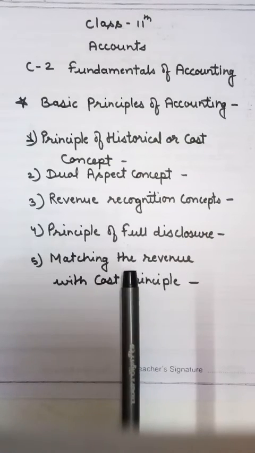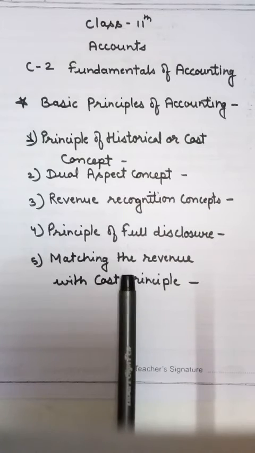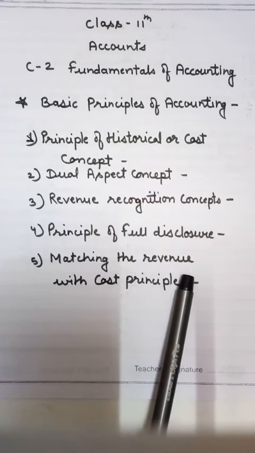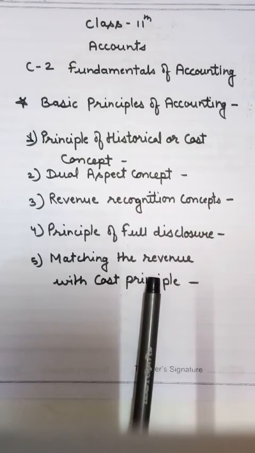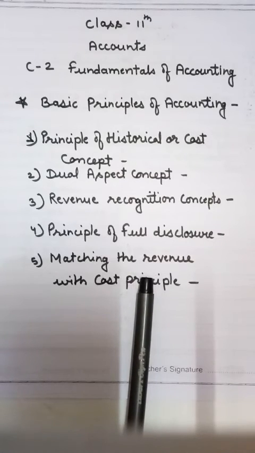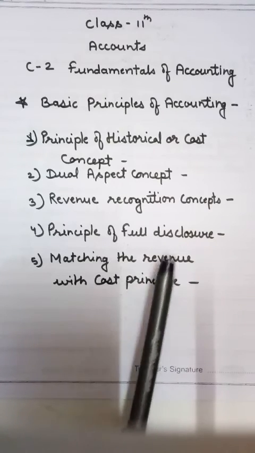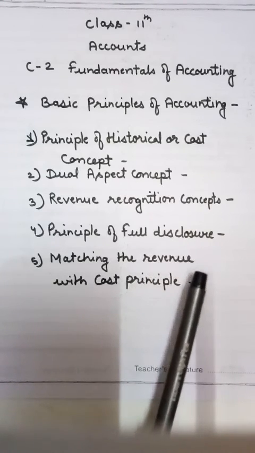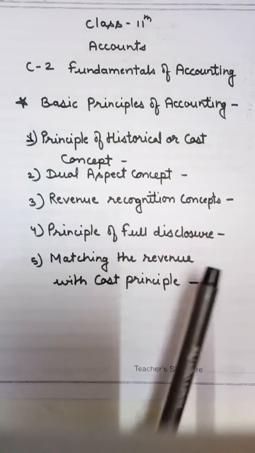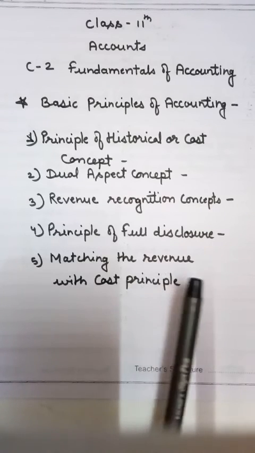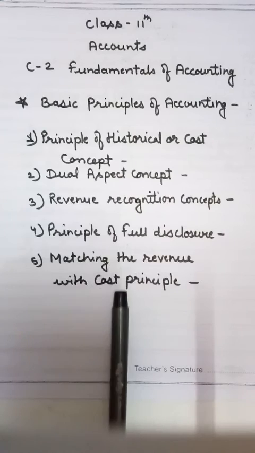For example, if the revenue earned is more than the cost, then the result will be net profit, and if costs are more than the revenue, the difference will be net loss. So when the revenue is more and cost is low, we will get a net profit, and when the cost is high and revenue is low, we will get a net loss.